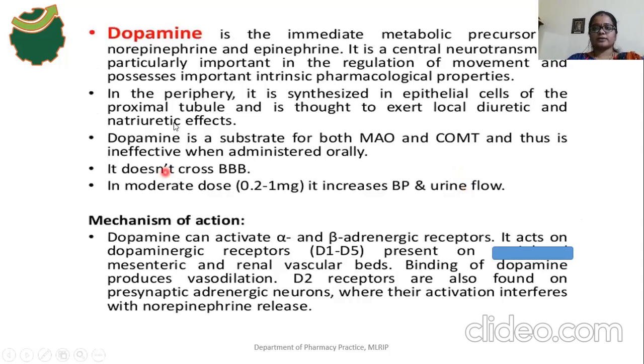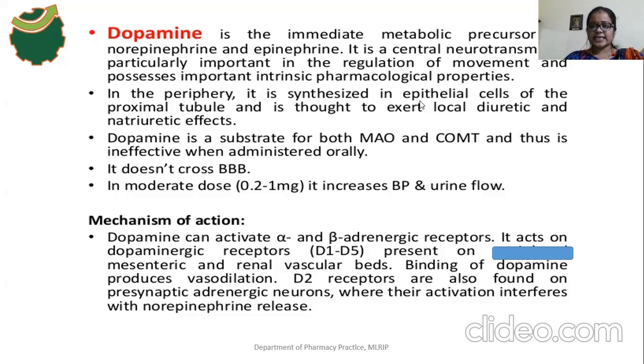The next one is dopamine. This dopamine is a metabolic precursor of what? Norepinephrine. Because of this, dopamine is converted to norepinephrine in the synaptic vesicles, and it is then converted to epinephrine. It is a central neurotransmitter, important in the regulation of body movement, and the drug also has more intrinsic pharmacological properties.